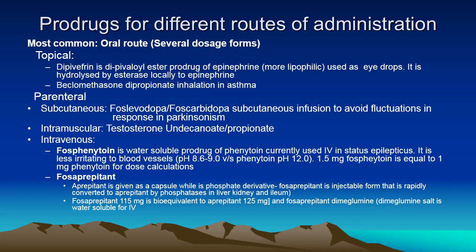Fosaprepitant is a prodrug of aprepitant. Aprepitant is given as a capsule, while fosaprepitant, a phosphate derivative, is injectable. So just the addition of a phosphate or phosphonate derivative will make it more water soluble and injectable. Otherwise, aprepitant has to be given in the oral form. We know aprepitant is an important drug to control vomiting due to anti-cancer drugs. Fosaprepitant 150 mg is equivalent to 125 mg of aprepitant. Therefore, it will be easier for dose calculations.